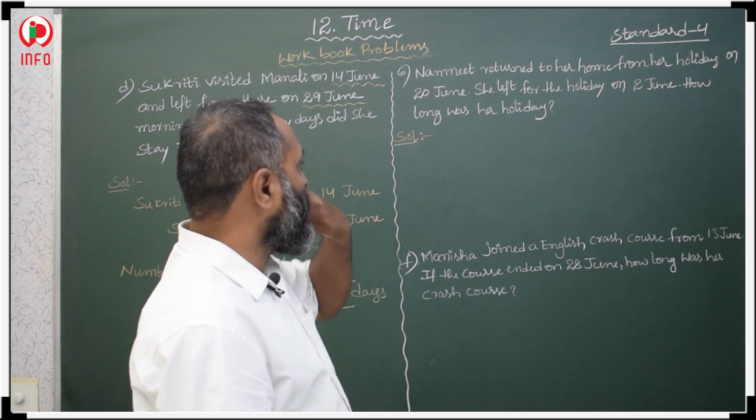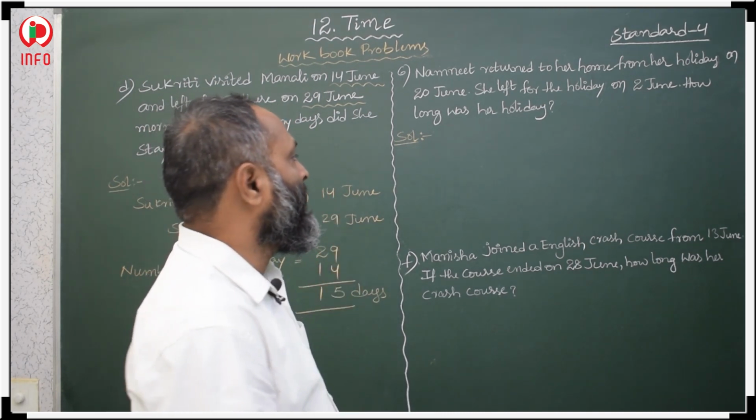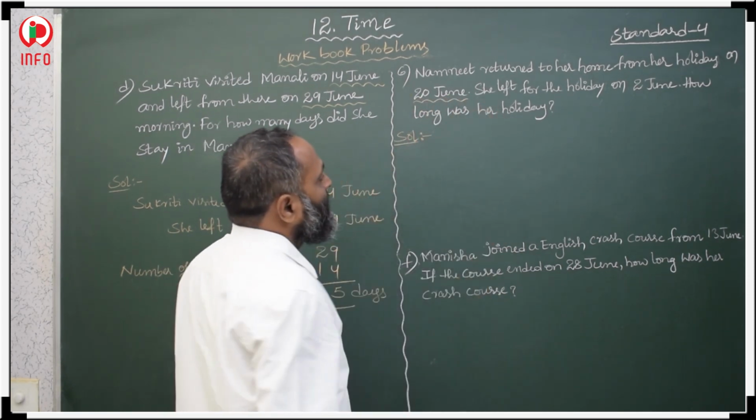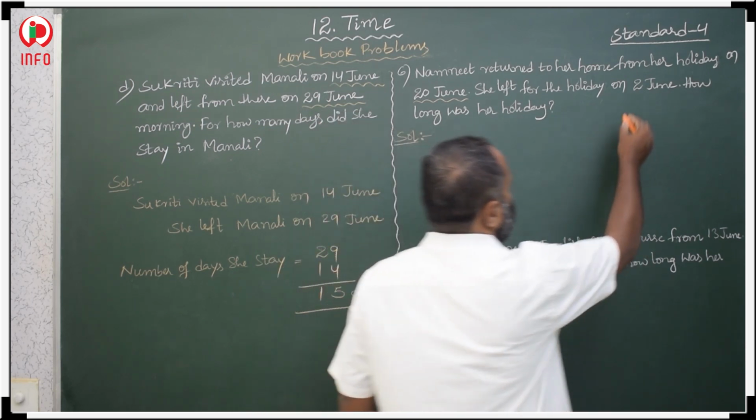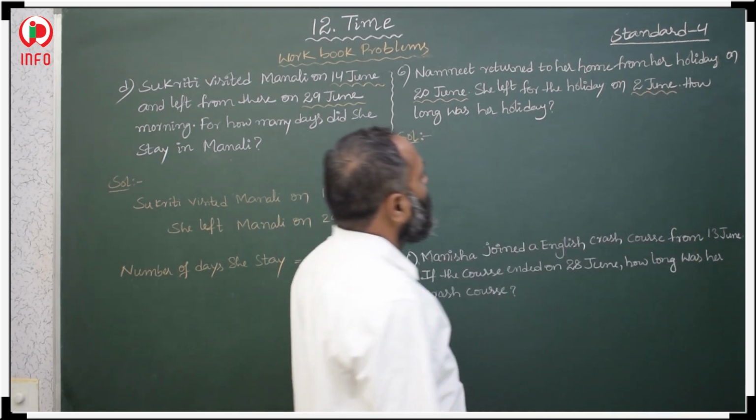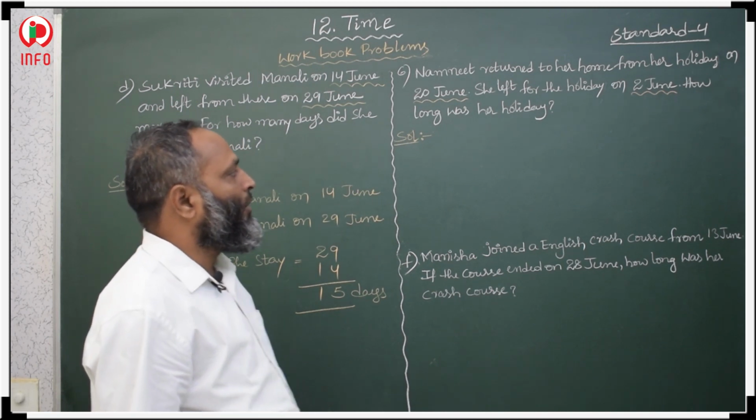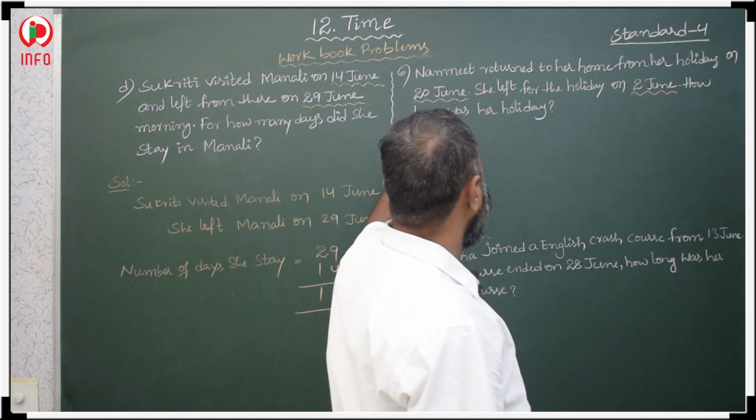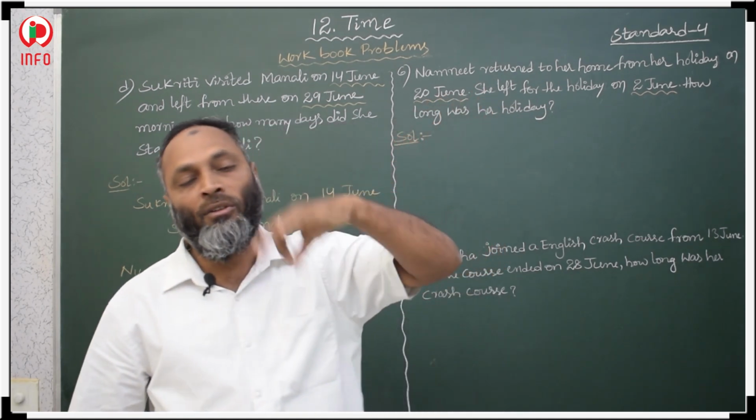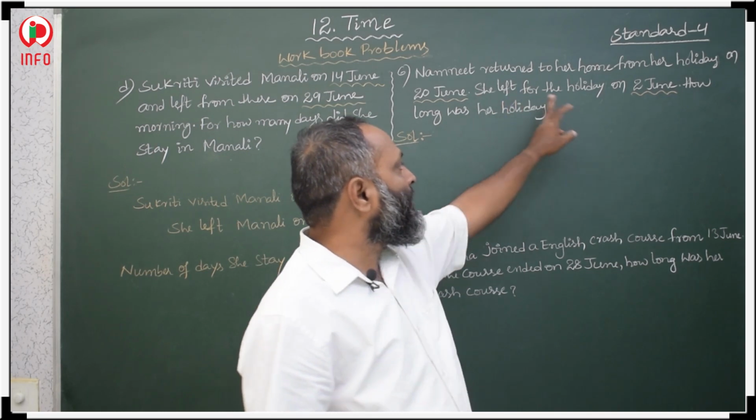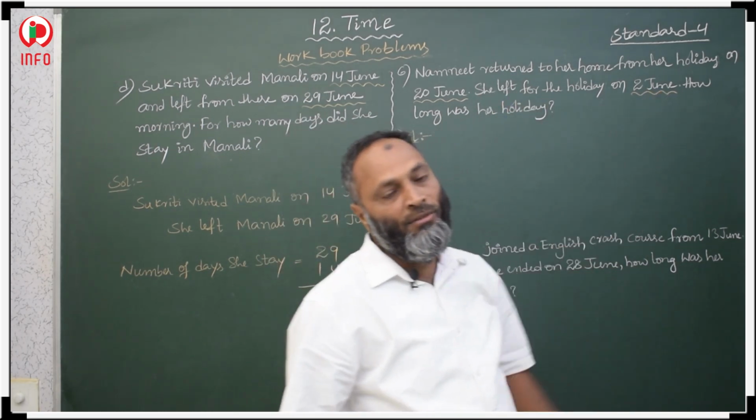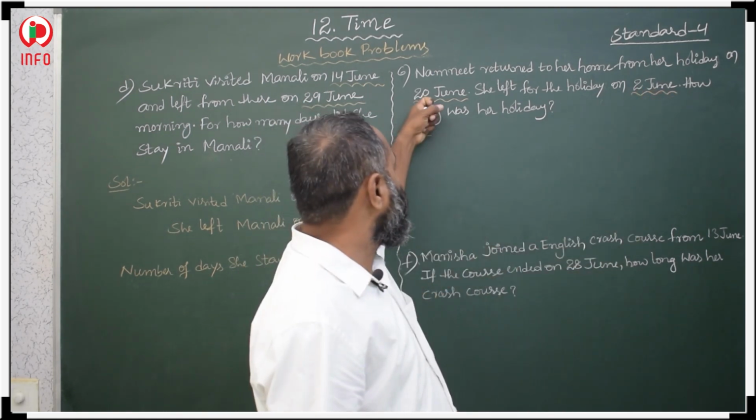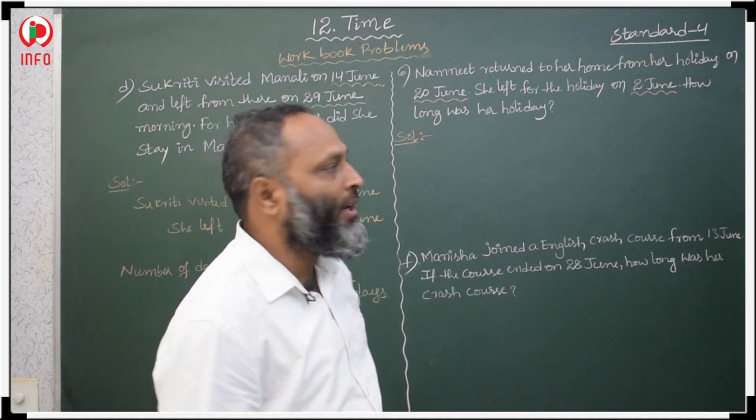So Namneet returned to her home from her holidays on 20th June. She left for the holidays on 2nd June. So then how long was her holidays? Namneet returned on 20th June, so we should not include 20th June. She left on 2nd June, so we should count this 2nd June, but 20th June we should not include.